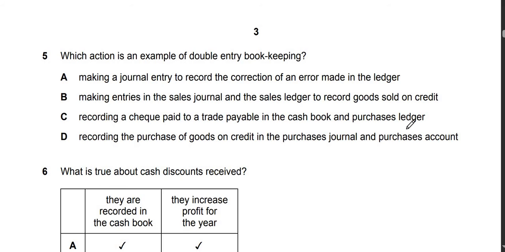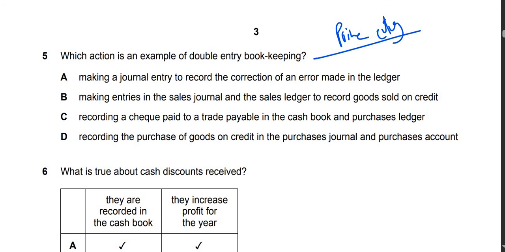Question 5 says, which action is an example of double entry bookkeeping? Option A is making a journal entry to record correction of an error, B says making entries in the sales journal and the sales ledger to record goods sold on credit, and D says recording the purchase of goods on credit in the purchases journal and purchases account. So look, options A, B, and D are recording entries in the books of prime entry, and then posting in the ledger.